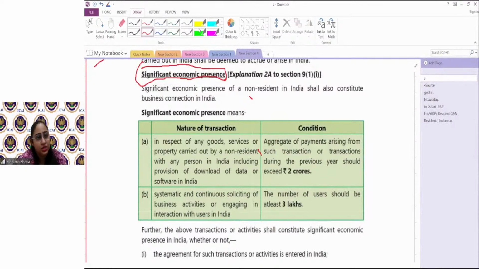राहुल, अगर एजेंट को कोई कमीशन मिलेगा, ऑब्वियसली या तो कमीशन मिलेगा या सैलरी मिलेगी, वो तो एजेंट की इनकम है ही, राइट? यहाँ पे we are talking from the perspective of non-resident, जो activities कर रहे हो उन एजेंट के थ्रू. Okay, we are talking about the non-resident who are doing activities through those agents.